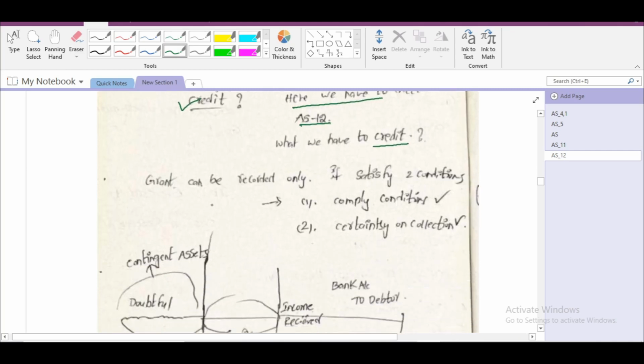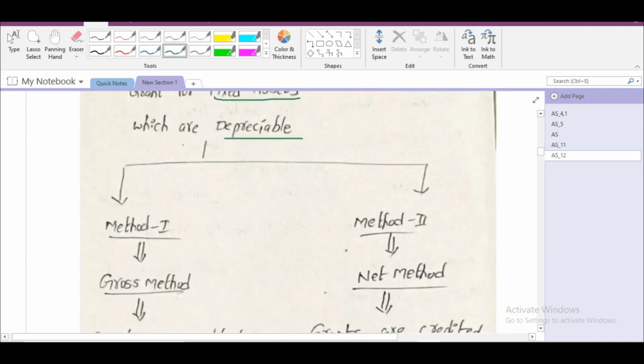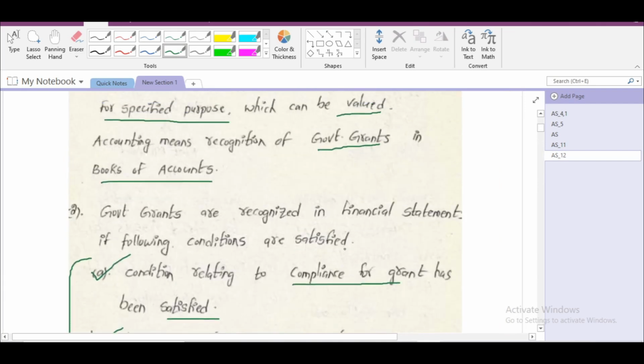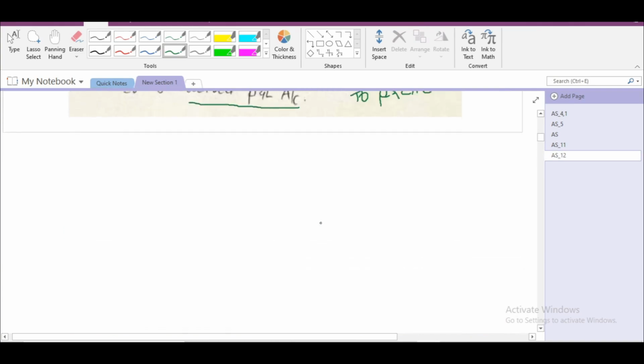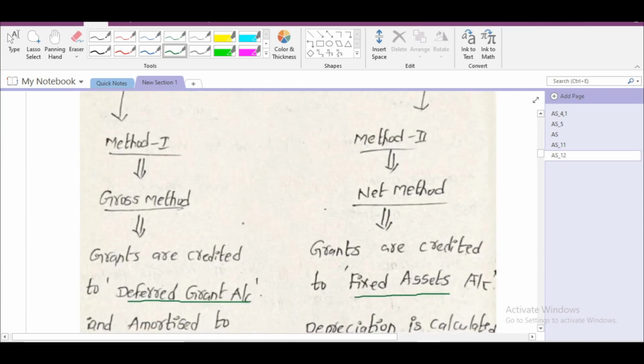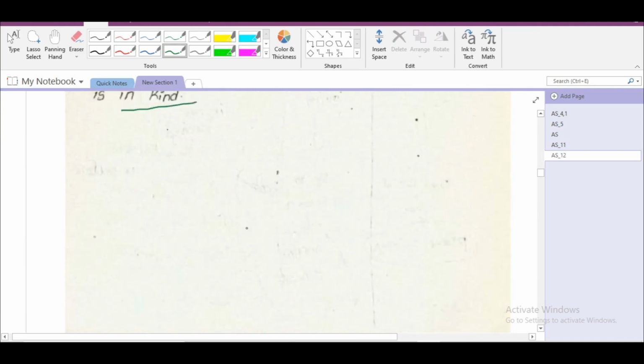Grant can be recorded only if both the conditions are satisfied, which we have studied here. Condition relating to compliance for grant has been satisfied. Second condition is certainty about collection of grant. Only if these two conditions are satisfied, then only we have to recognize in books of account.